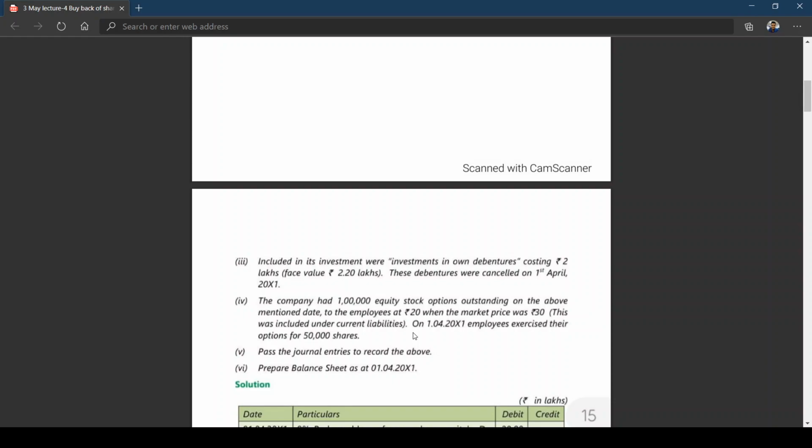That means the market price is 30 rupees, but they are issuing to the employees at 20 rupees. So this was included in current liabilities because, as I told you, when you are giving shares to employees at a concession, is it not a loss?